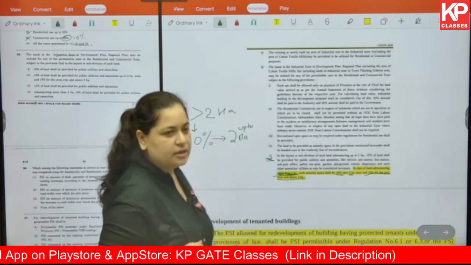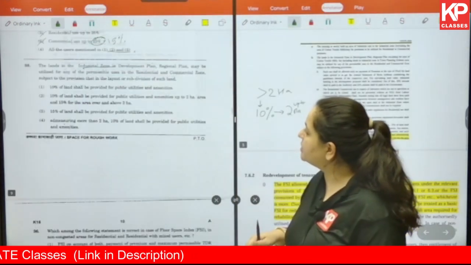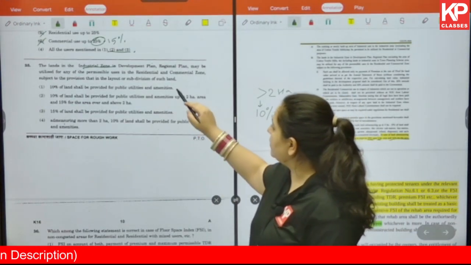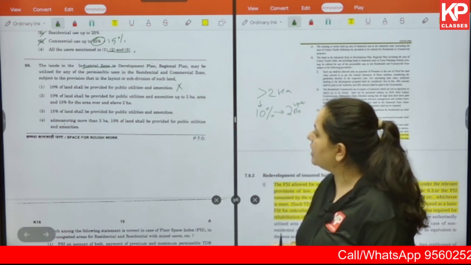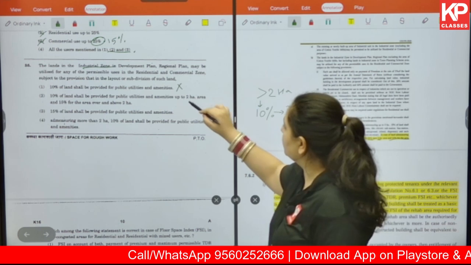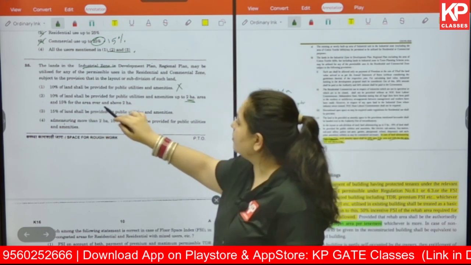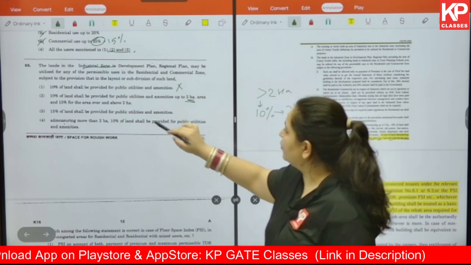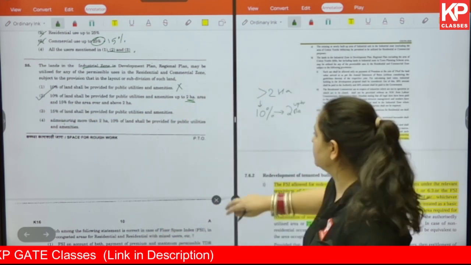Okay, so here let's look at the options. We have option number 1. 10% of the land shall be provided for public utilities and amenities. This is wrong. 10% of the land shall be provided for public utilities and amenities up to 2 hectares area and 15% of the area over and above 2 hectares. So this is the correct answer. Option number 2 is correct for us.